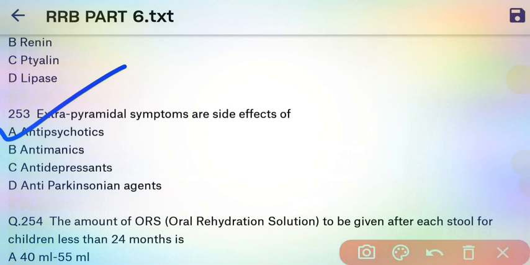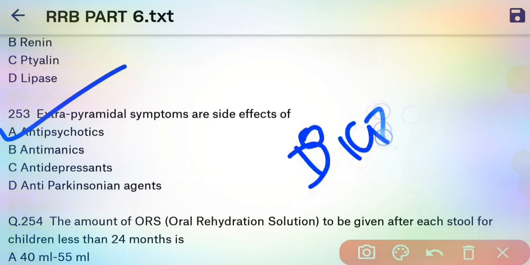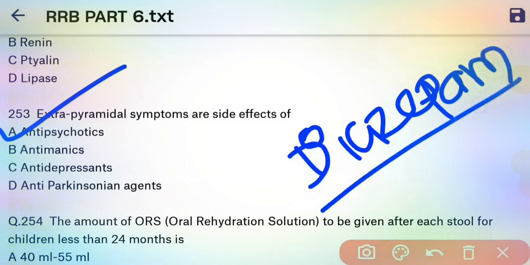And the drug of choice for EPS is diazepam. So this is also an important question. The drug of choice for EPS symptoms is diazepam.